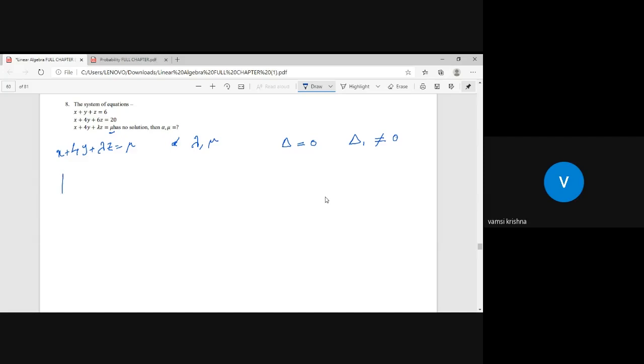So the coefficient matrix I will take like this: 1, 1, 1; 1, 4, 6; and 1, 4, lambda, must equal 0. Then what I have is 1 into (4 lambda minus 24), minus 1 into (lambda minus 6), plus 1 into (4 minus 4). So it will be 0.